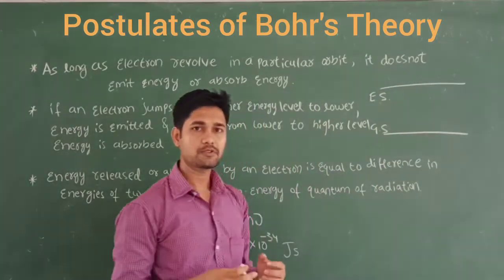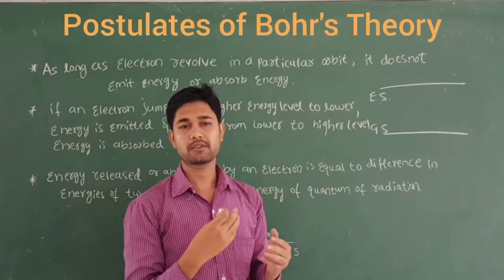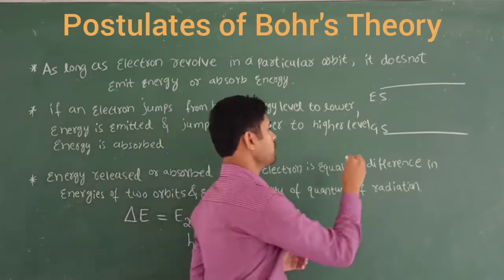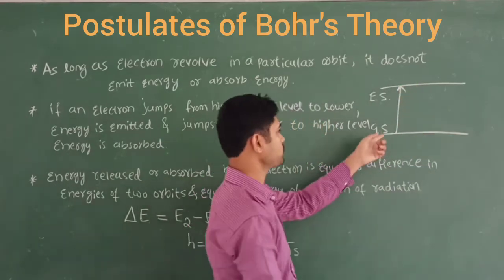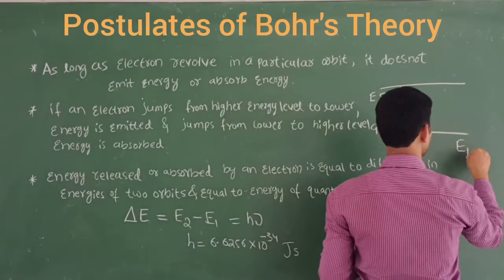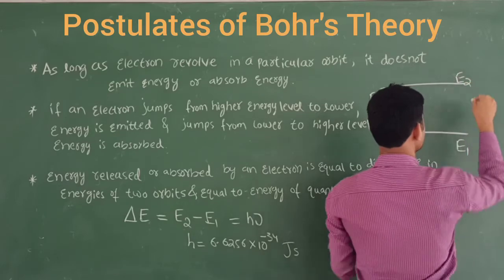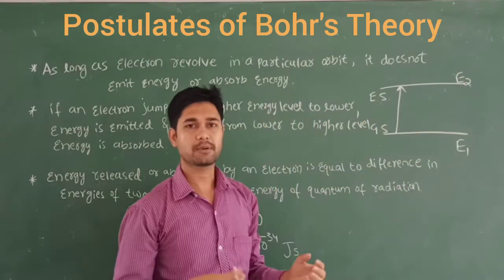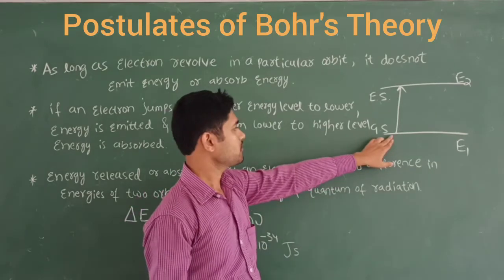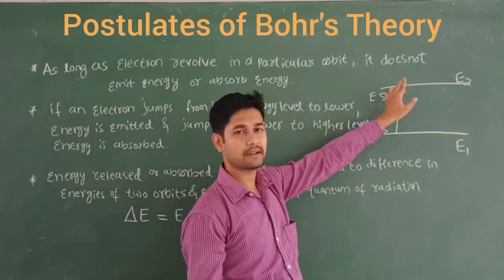This is E1 and this is E2. E2 is the higher energy level and E1 is the lower energy level. When you supply energy, the electron is excited to the higher energy level.